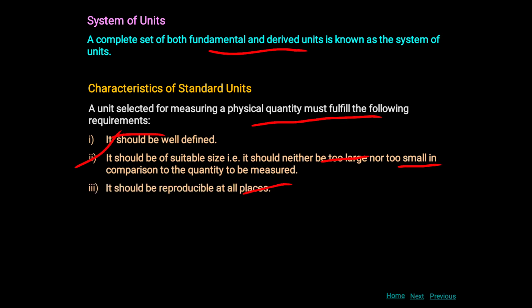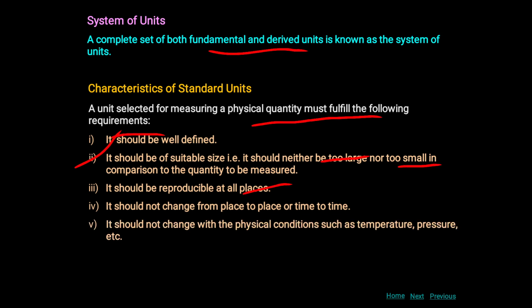Third, it should be reproducible at all places. Fourth, it should not change from place to place or time to time. Fifth, it should not change with physical conditions such as temperature, pressure, etc. Sixth, it should be easily accessible.